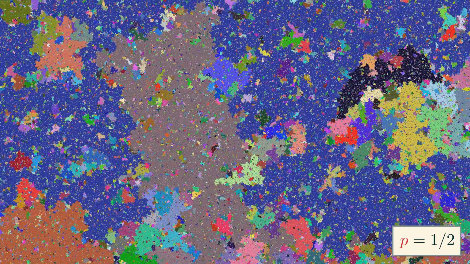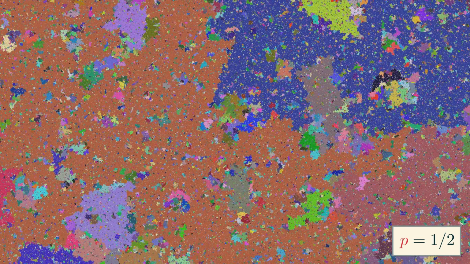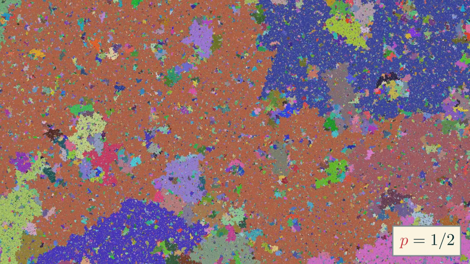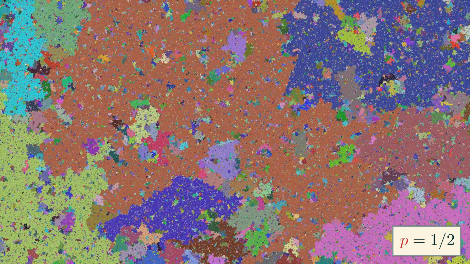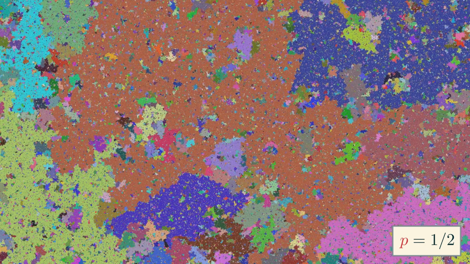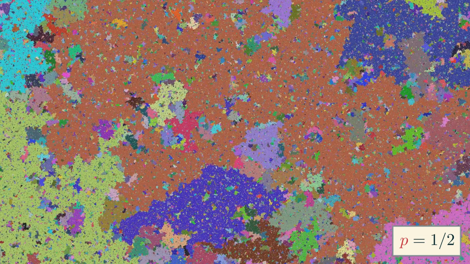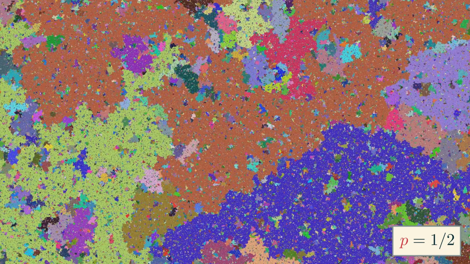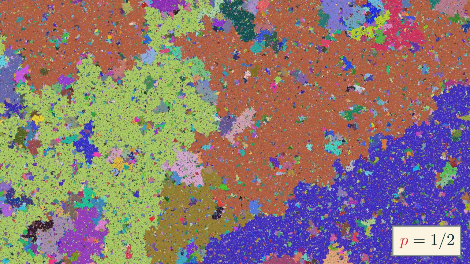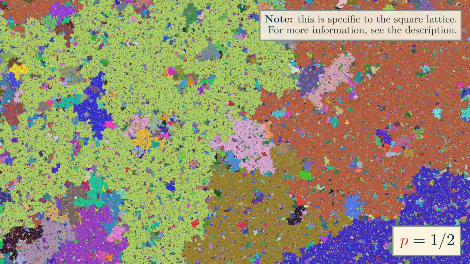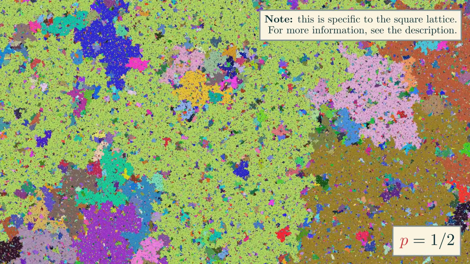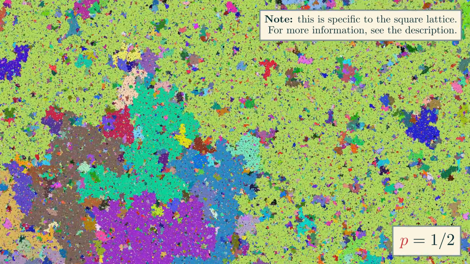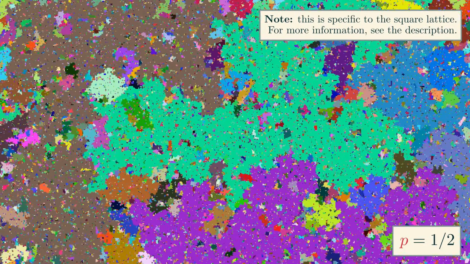It is known that at this critical threshold, there is no infinite cluster. However, just by zooming out, we can see clusters of wildly different sizes, and critical percolation seems to exhibit a type of self-similarity, where at all large enough scales, the shapes of the clusters sort of look the same, in a probabilistic sense. The boundaries of the clusters also seem to be rough and even fractal-like. These are not precise statements, and a lot of advanced mathematics is needed to even write down what we're trying to say here mathematically. But even if we did that, nobody has proved that this self-similarity actually holds for percolation, even though the analogous statement has been proved for some other statistical physics models, such as the Ising model.